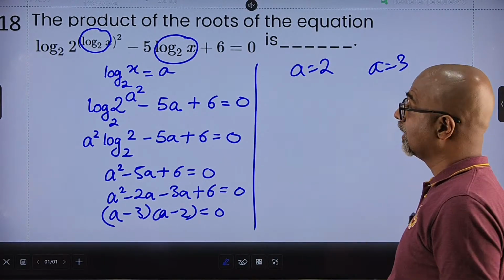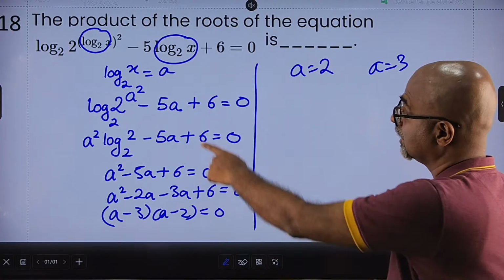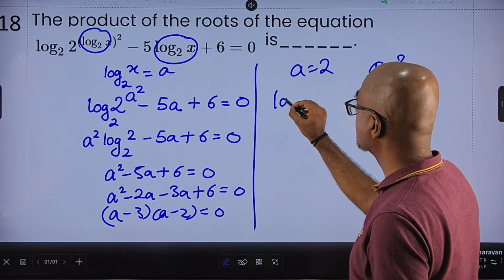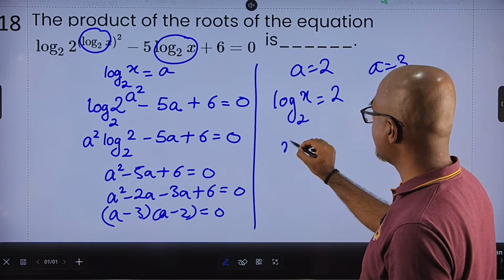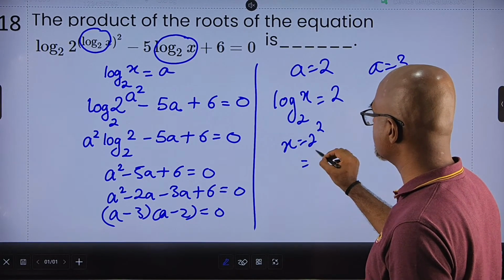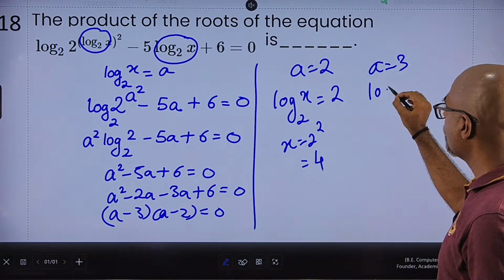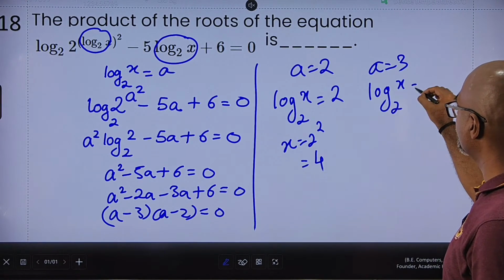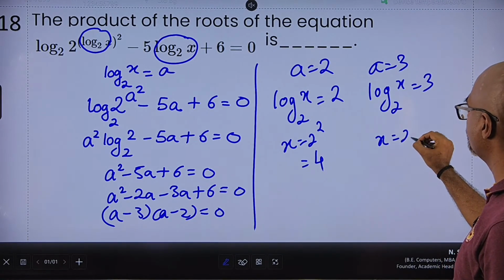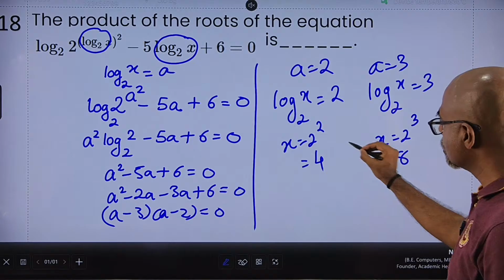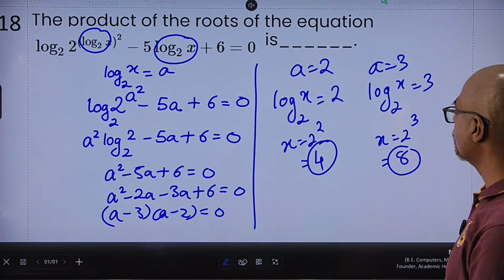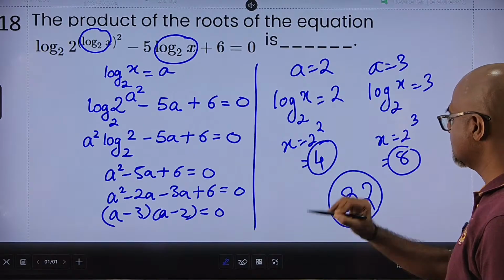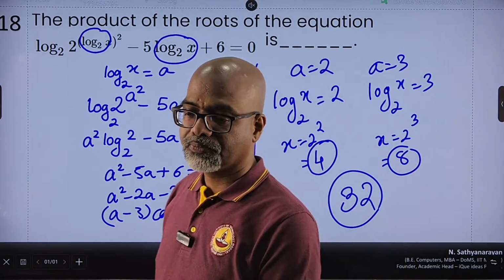But remember, these are not the roots. Here log x to the base 2 is 2, so that means x is 2 to the power 2, which is 4. Here log x to the base 2 is 3, which means x is 2 to the power 3, which means 8. So my actual roots are 4 and 8, and the product of the roots, 4 8s, is 32. So in this case 32 is my answer.